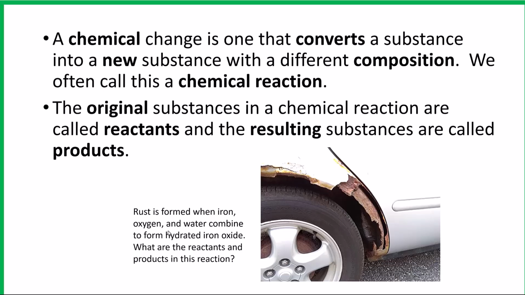What are the reactants and products in this reaction? Think for a second, remembering that reactants are the original substances and the resulting substances are products. So iron, oxygen, and water will be the reactants, and hydrated iron oxide is the product. And this is a chemical change because these substances, iron, oxygen, and water, are changing composition into some new substance.